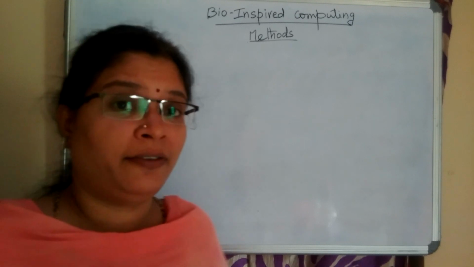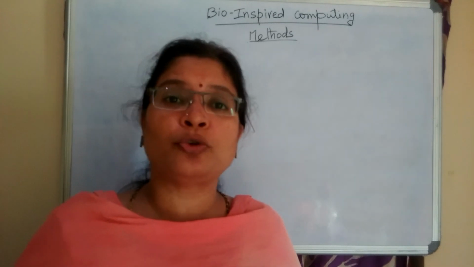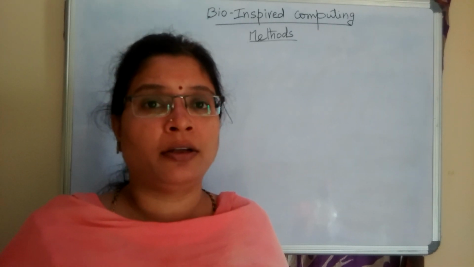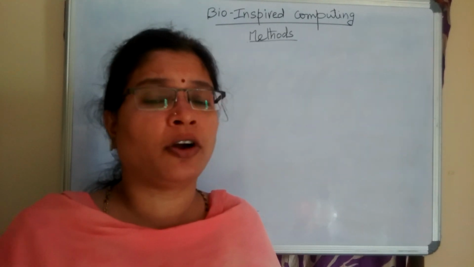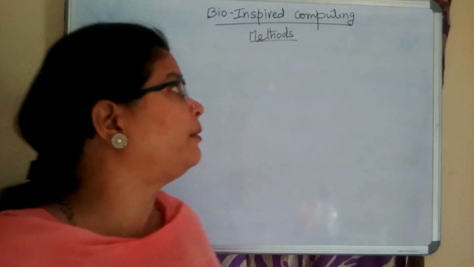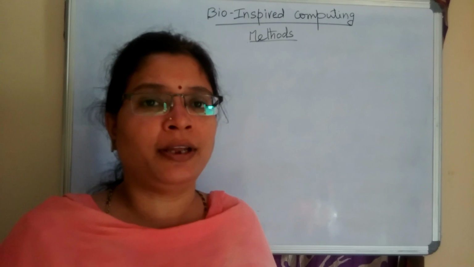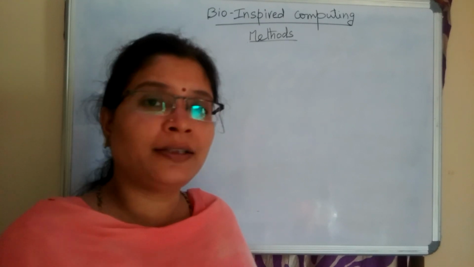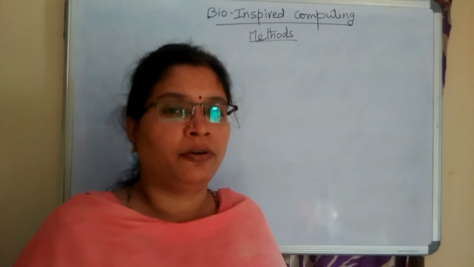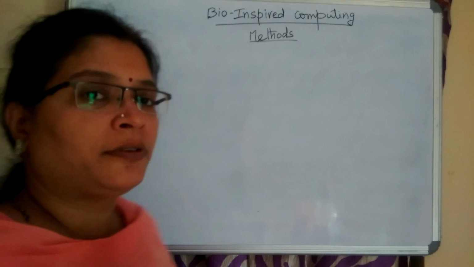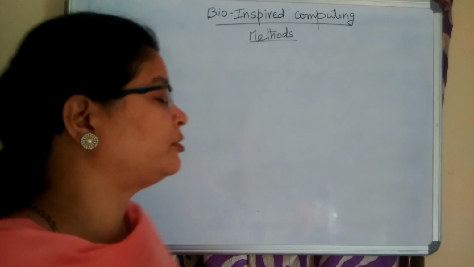In computer science, we have many traditional methods. These traditional methods solve many problems. What are the various kinds of complex problems in computer science? All these kinds of complex problems can be effectively handled by traditional computing algorithms and techniques. But in some cases, these traditional methods fail. We are going to see the problems which cannot be handled by the traditional techniques.